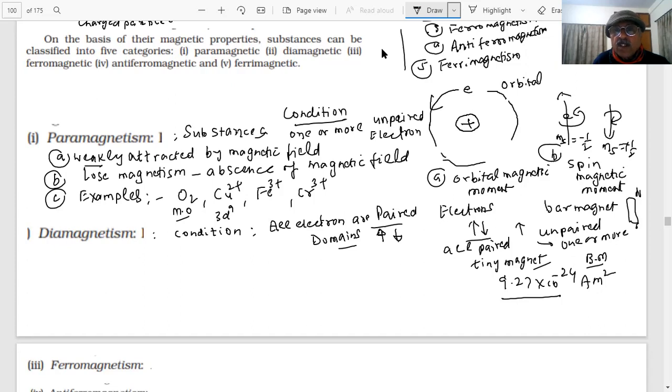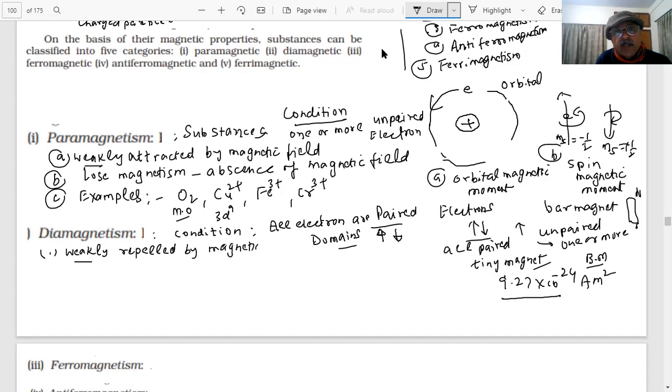Therefore, students, this happens when all the electrons get paired, and they will be weakly, I have used the word weakly, still repelled by the magnetic field.